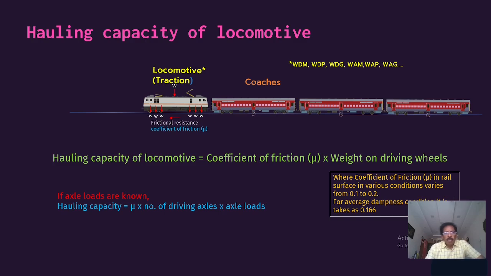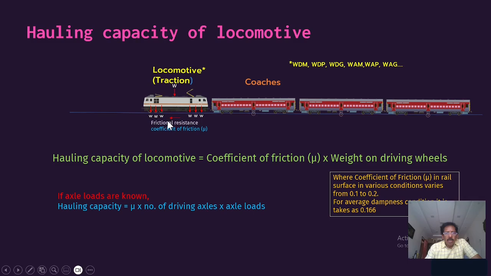Even the locomotives have different types according to the hauling capacity. This locomotive is the one having the driving wheels, fitted with motors, and the entire load of the locomotive will be transferred to the driving wheels. Sometimes all will be driving wheels, sometimes only two are driving, or out of 6 wheels, 4 will be driving wheels. It is according to the type of locomotive.